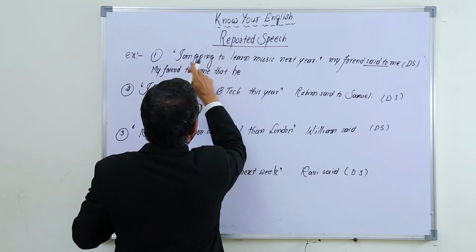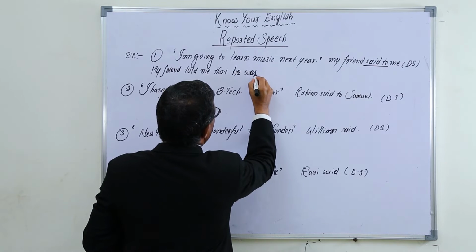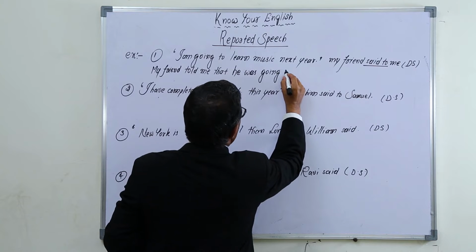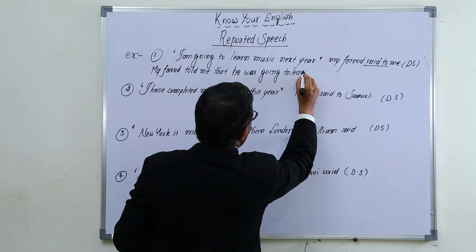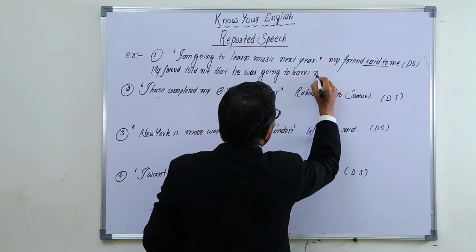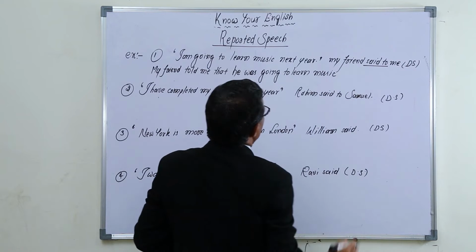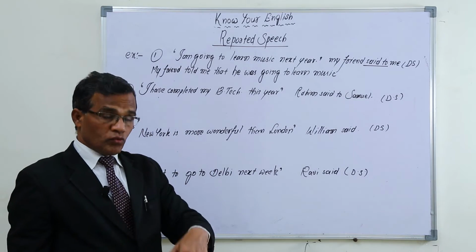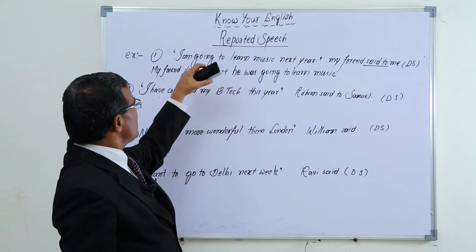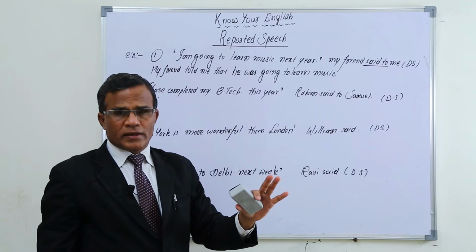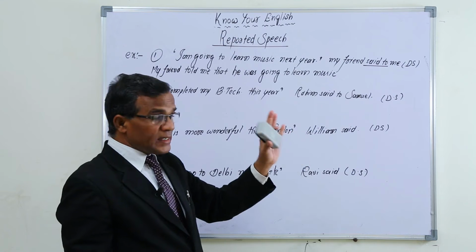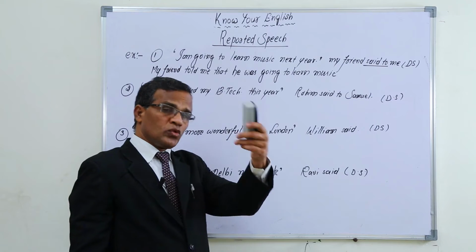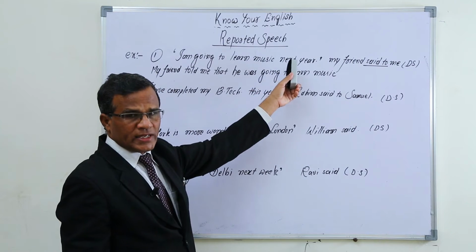he, instead of I am going, that he was going to learn music. Next year is there, no? If we report before that year has passed, that is, when my friend said it in a year and that year has not passed, if we want to report it to others in the same year, then again we can use next year.